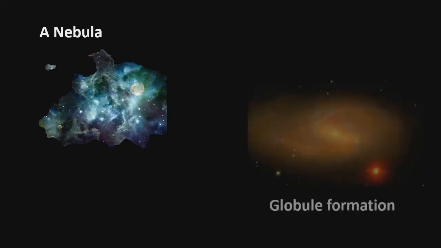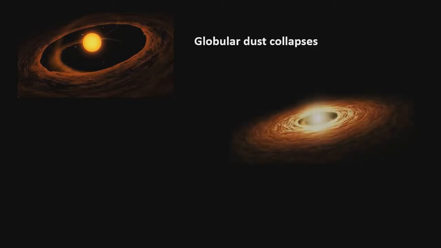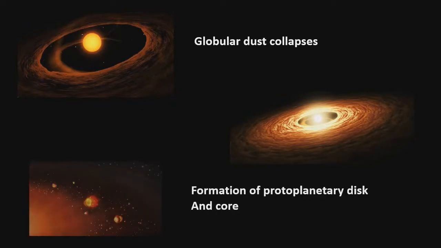It started with what we call a nebula. A nebula is made of a cloud of gas and dust. These gases were compressed due to gravitational action, which will form what we call globules. As the globule collapses, gravitational force overcomes gas pressure, and it will spin faster. Increasing the spinning will also increase the temperature and at the same time the pressure. The protoplanetary disk will now become the planets, while the central core will become the Sun.